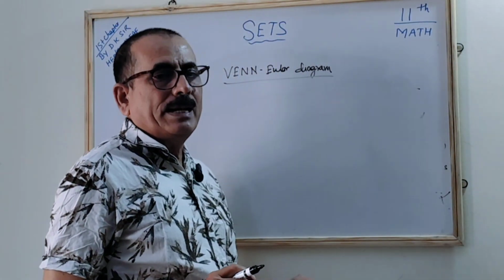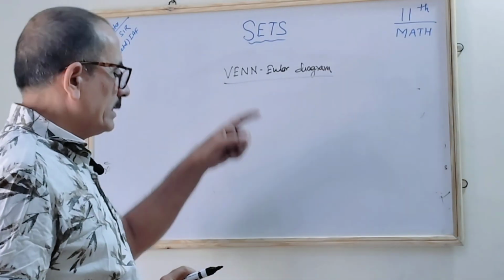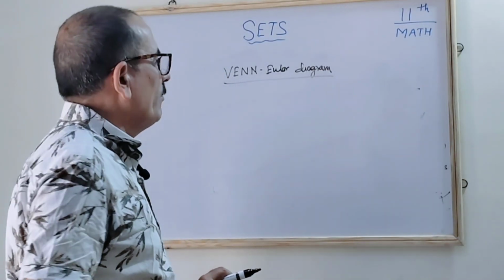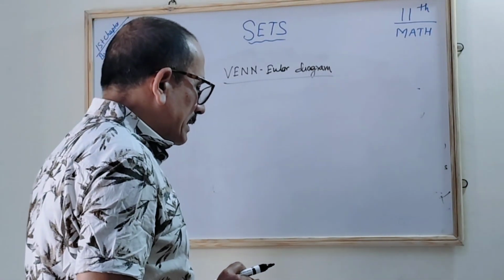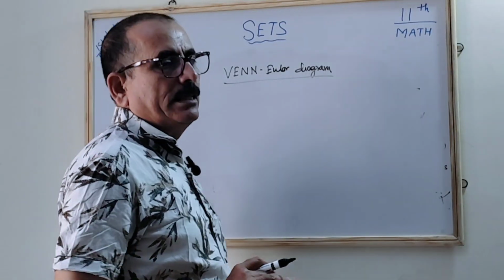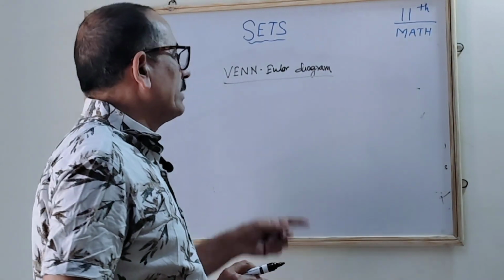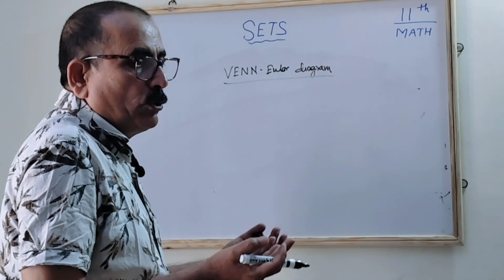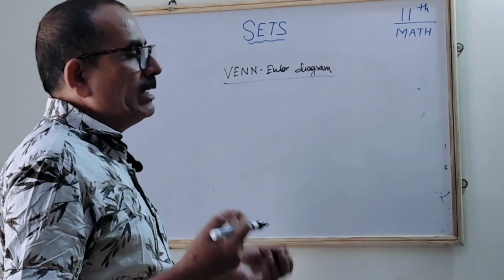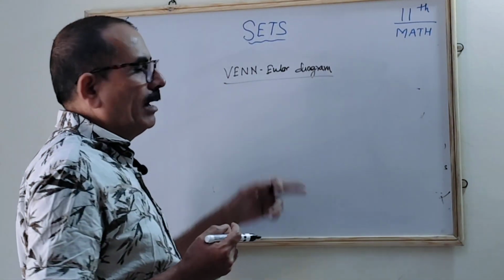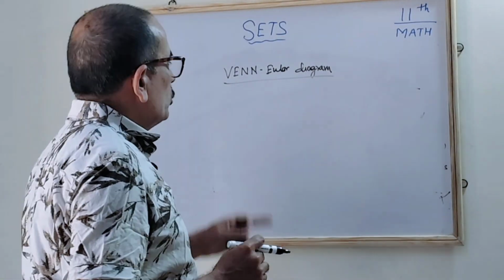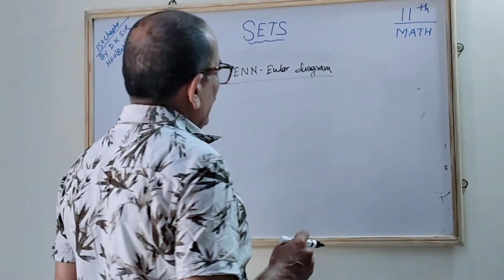The Swiss mathematician Euler was the first to start using set theory. The set was first used by Euler, a Swiss mathematician. Later on, it was a British mathematician who brought it into practical use and gave it more and more utilization: Mr. Venn, one of the mathematicians from Britain. So that has become the Venn-Euler diagram.